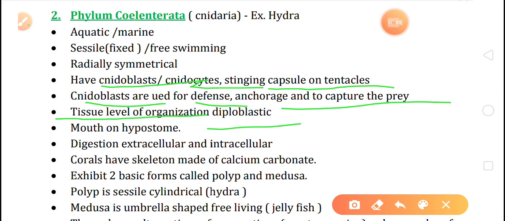Ectoderm, that is outermost, they form the skin and central nervous system, and endoderm form the internal glands. So due to the presence of two layers, ectoderm and endoderm, the coelenterates are diploblastic. Clear. Mouth is found on hypostome. Digestion, that is extracellular and intracellular.